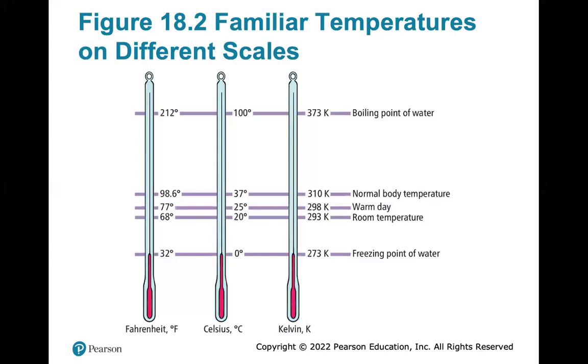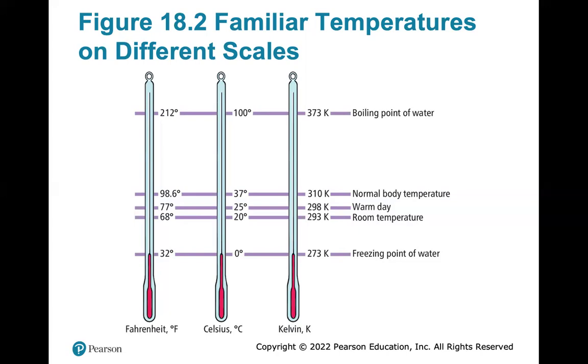Okay, here are some common points. I kind of did something similar with that line graph. Maybe this is a little easier to see. Let's go from top to bottom. 212 degrees Fahrenheit is 100 degrees Celsius, and that's 373 Kelvin. That's the boiling point of water. Normal body temperature is 98.6 Fahrenheit, 37 Celsius, and 310 Kelvin. Notice I don't say 310 degrees Kelvin. That's a misnomer. It's just 310 Kelvin.